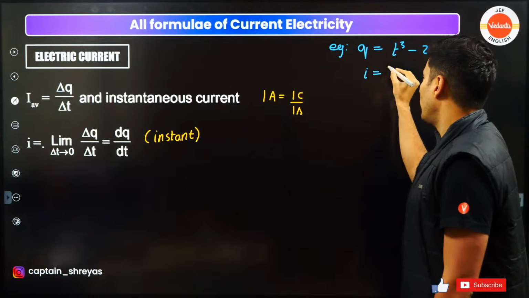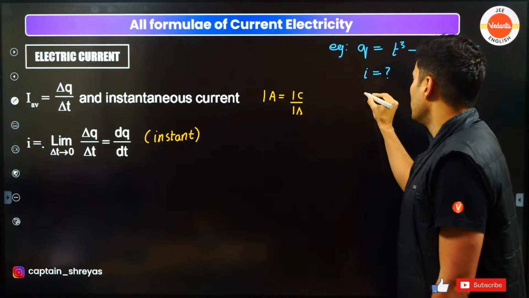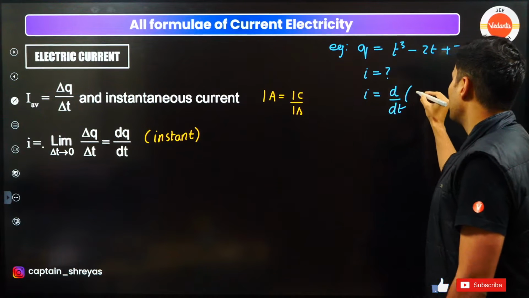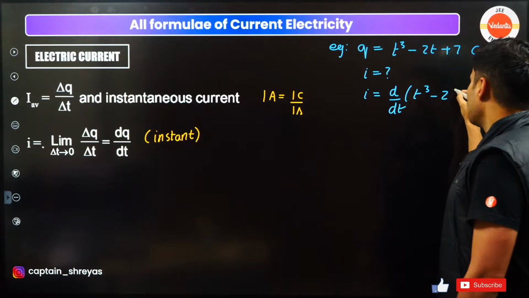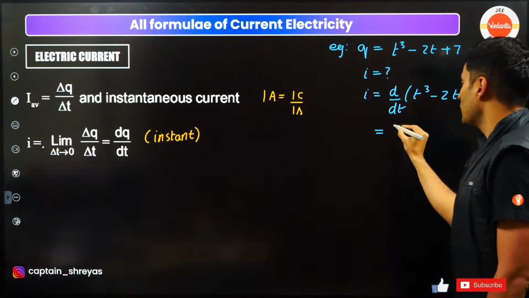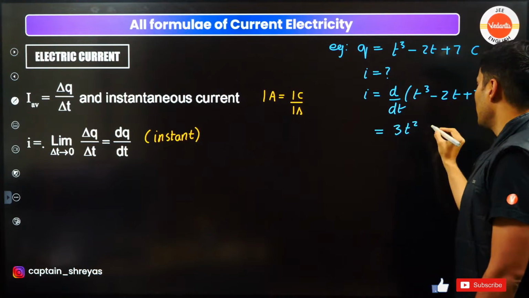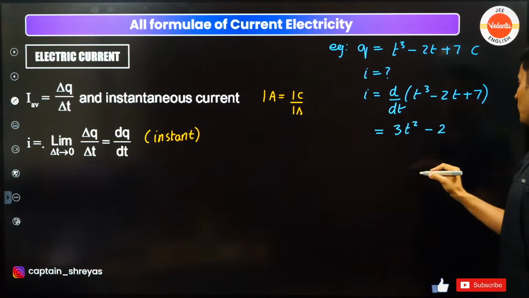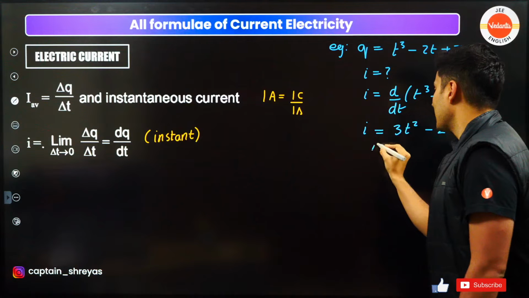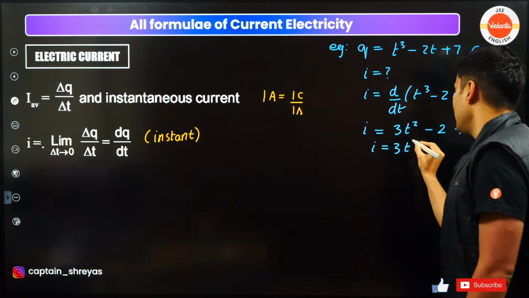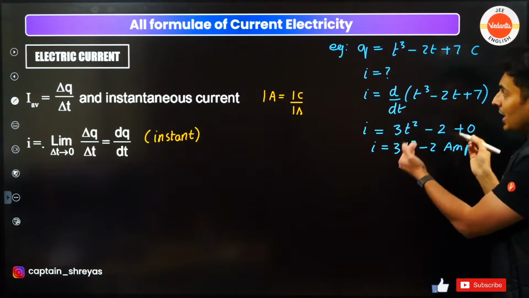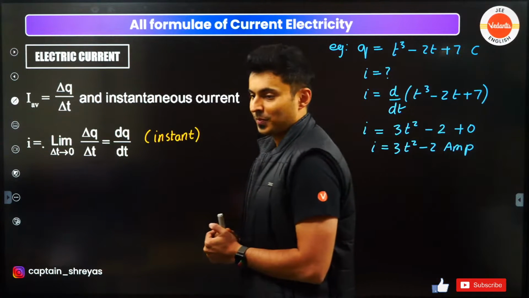So if I want to find the value of the current, here is what I'm going to do. Current will be dq by dt, so it will be the derivative of this function, t cube minus 2t plus 7. Now what is the derivative of t cube, guys? It is 3t square. Derivative of 2t is 2 and 7 is a constant, so 0. So I will get the current as just 3t square minus 2 amperes. So this is how you can find current from the charge.